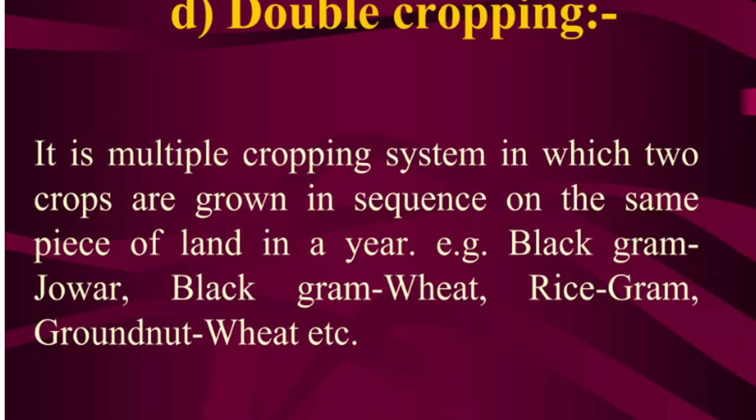Double cropping. Here the crops are grown in sequence on the same piece of land in a year, like black gram, java, and so on. They will be planted sequentially as double cropping.